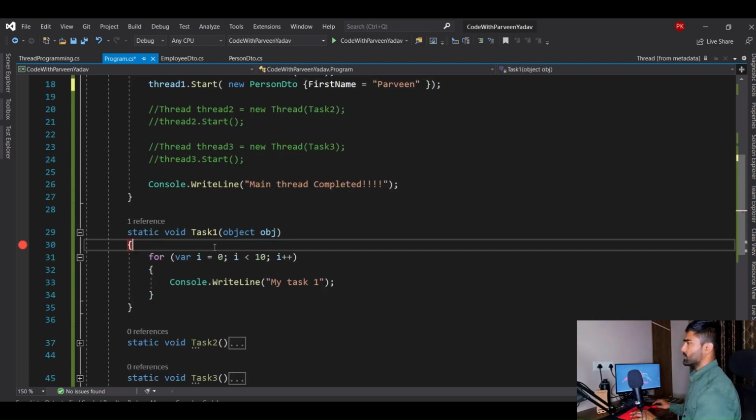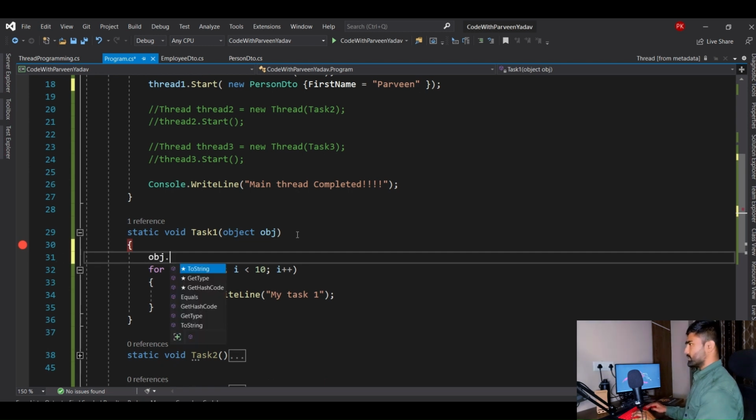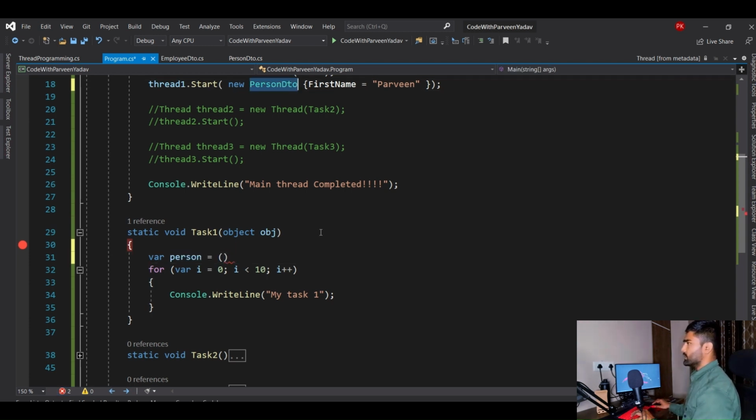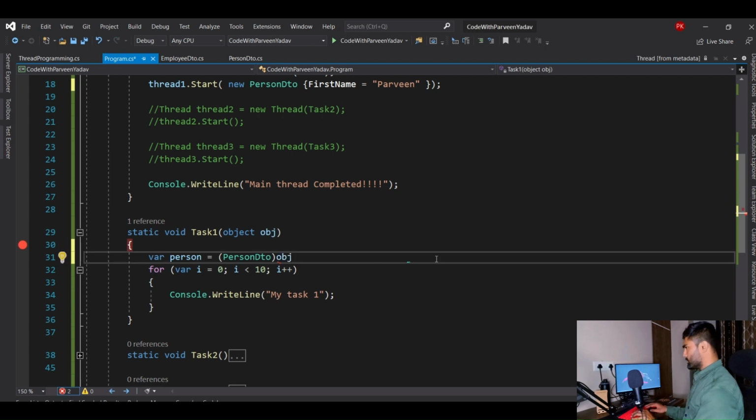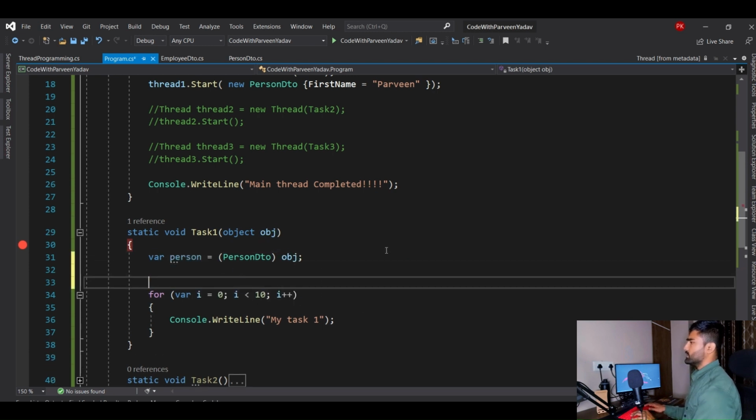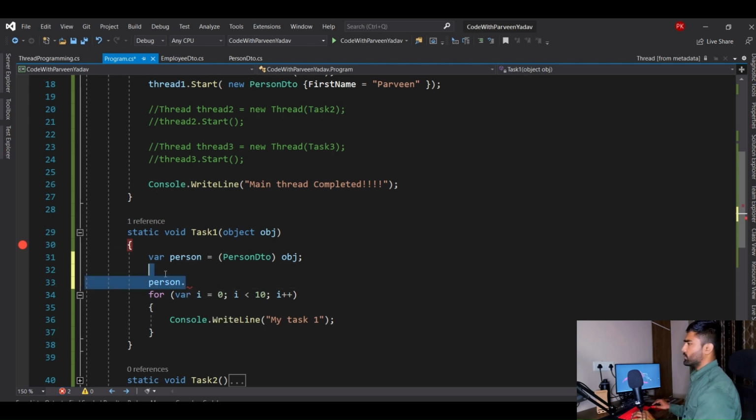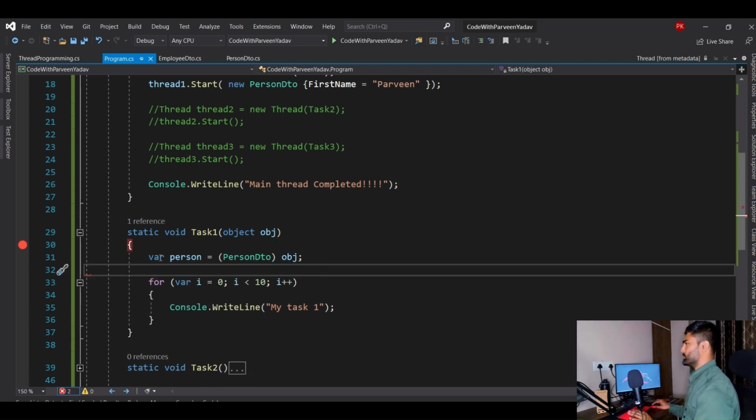Can I say object dot first name? Let's see, object dot, no, it is not coming. So how can you do that? You can say var person equal to, and for sure you need to mention the DTO that you wanted to convert. This is normal parsing, you already know, but still I thought to talk about this because sometimes people get confused about how it behaves. Now you see it is happy. Whatever you need, you can find, like person dot first name and last name. So this is how it will work with object.